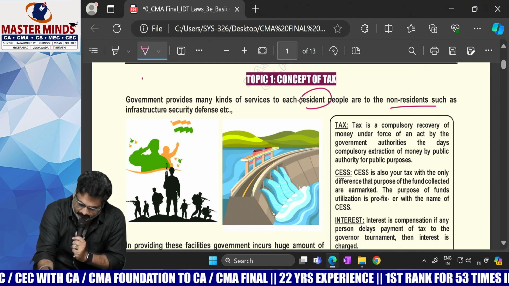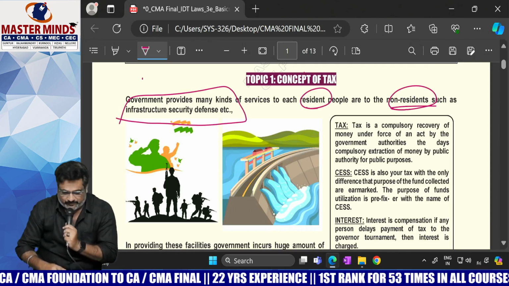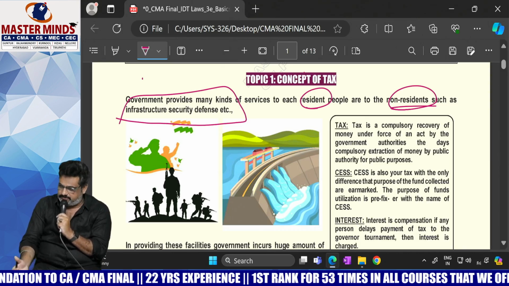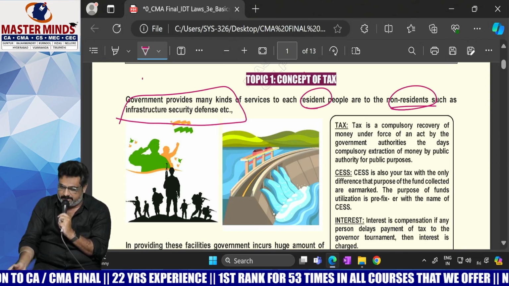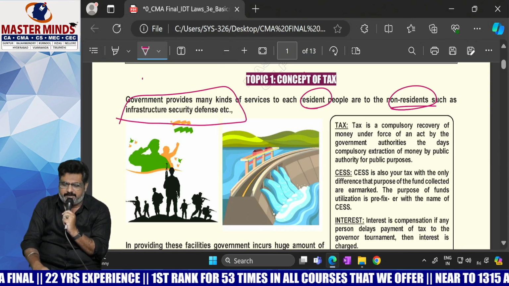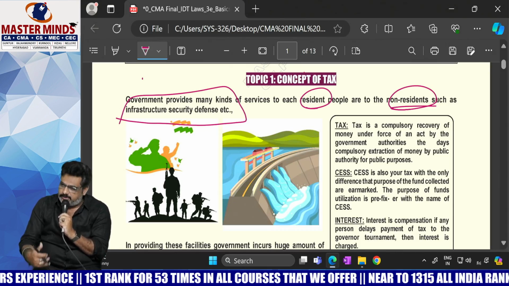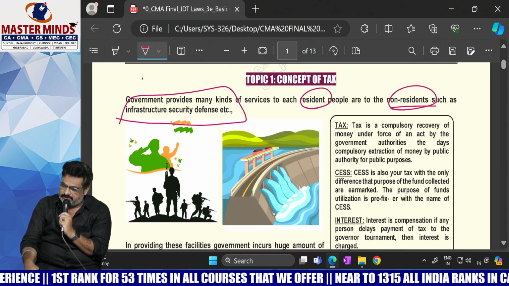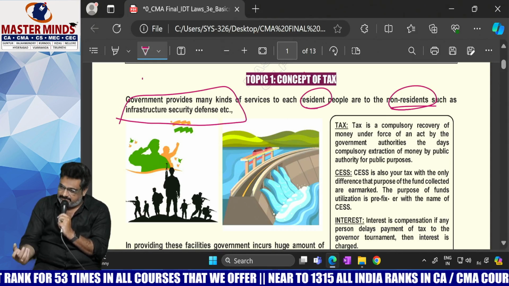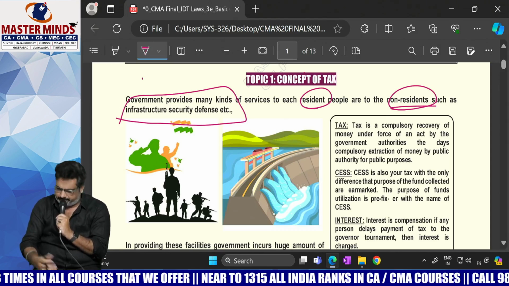Whether they are resident or non-resident, all these people need infrastructure, security within India, and defense. So the government provides all these basic facilities. In order to fund these basic facilities, taxes are the primary source of revenue.